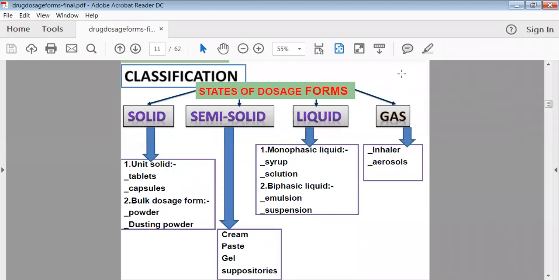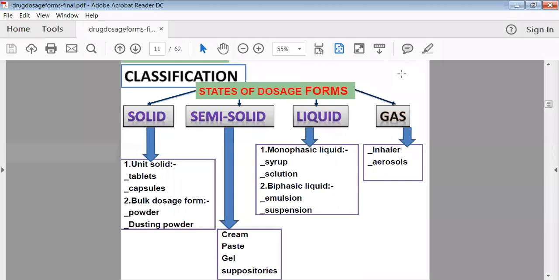It will remain as it is for a longer period or throughout the utilization. There are so many preparations nowadays available in the market which contain such suspensions. Suspension means here an insoluble drug is added into a vehicle like water. So this is called the suspension.